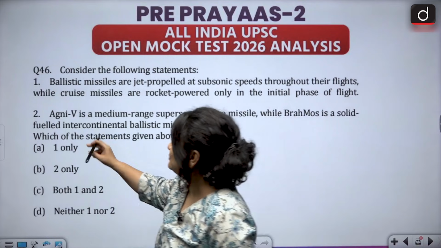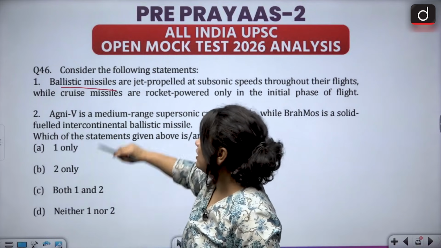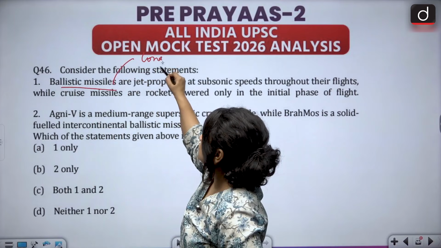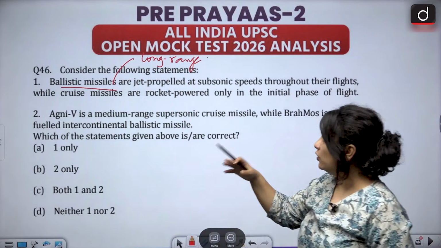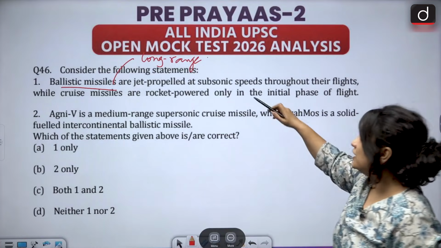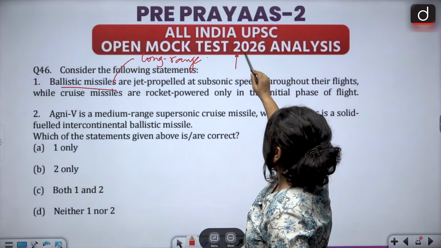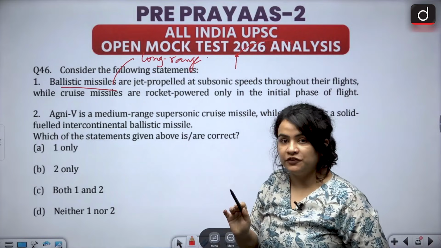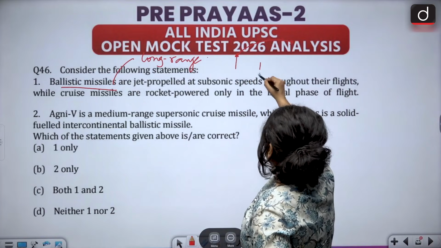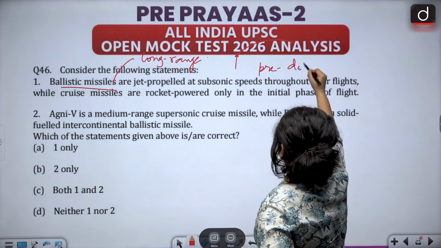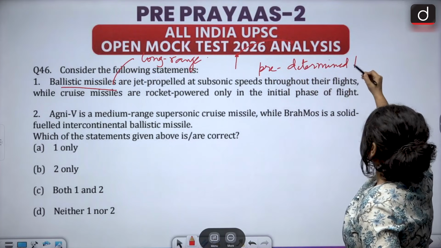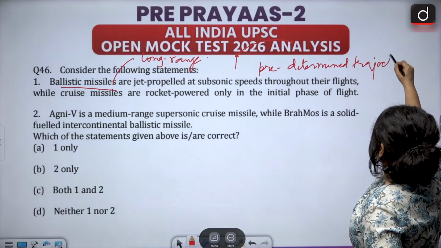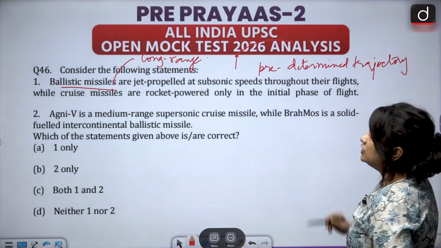Students, what are ballistic missiles exactly? They are long range weapons, or long range missiles which are shot vertically and launched into the atmosphere, and they follow a predetermined trajectory. For this to happen, they need an initial boost.